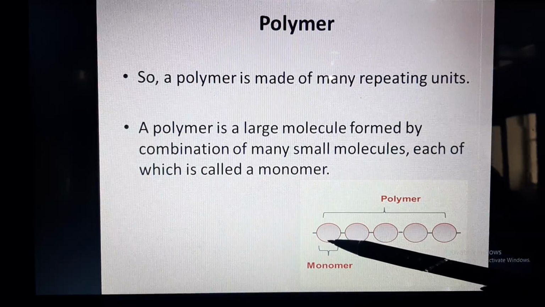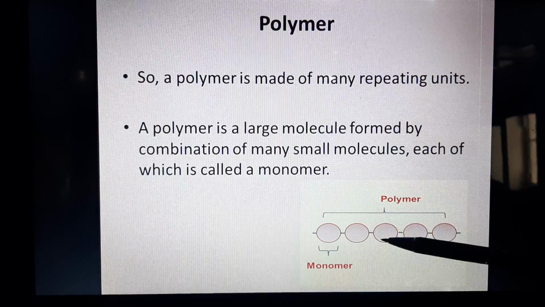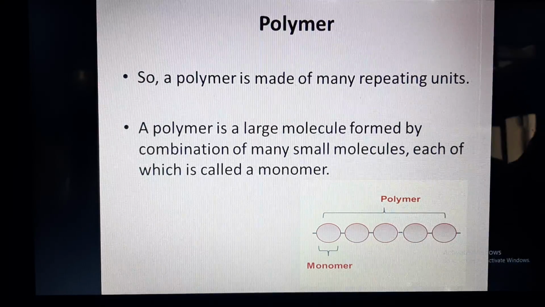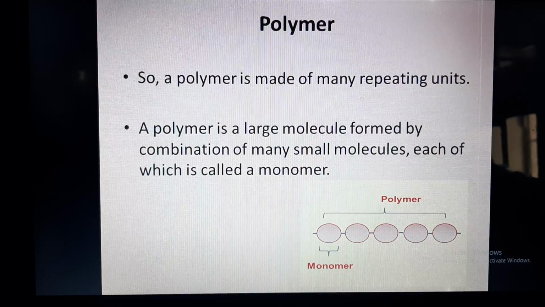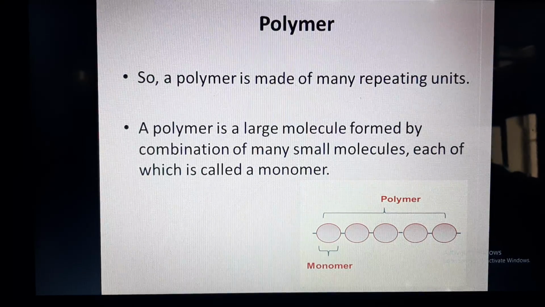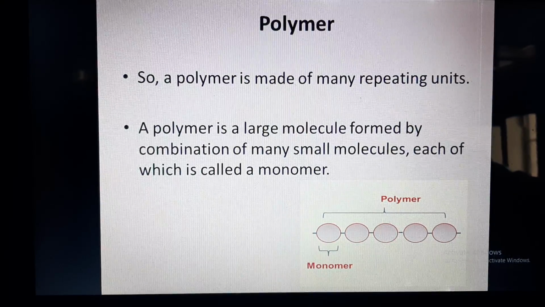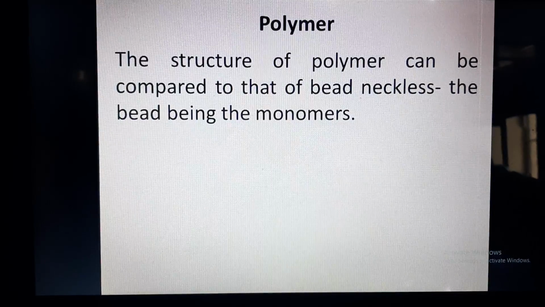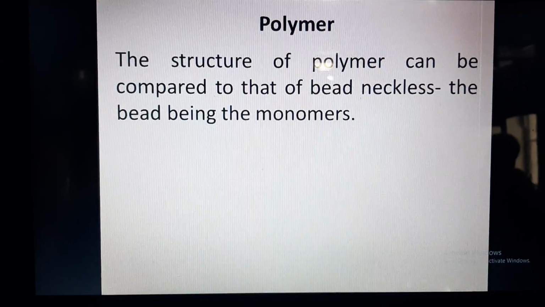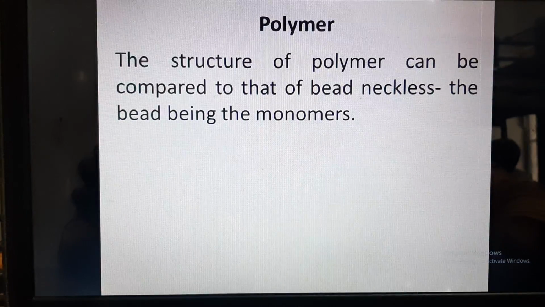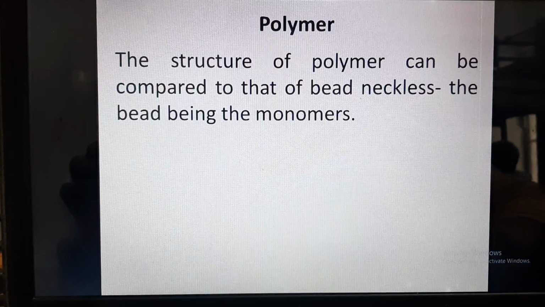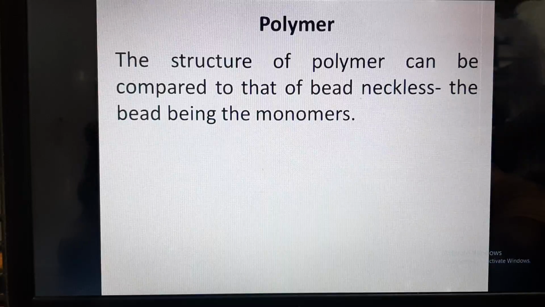So this is a monomer, and when the monomers join together, the polymer is formed. So monomer is the single unit of a polymer, and polymer is made up of the single repeating unit which is called monomer. So the structure of polymer can be compared to that of a bead necklace, the bead being the monomer.